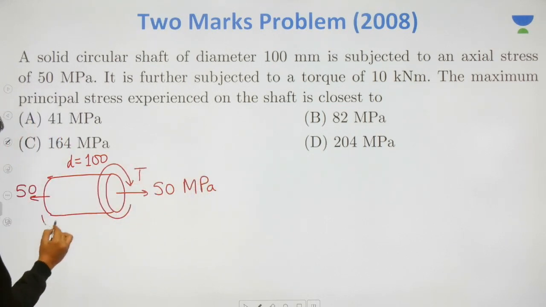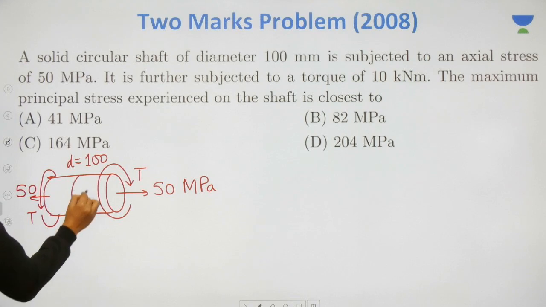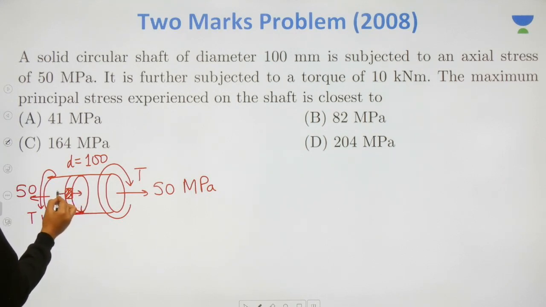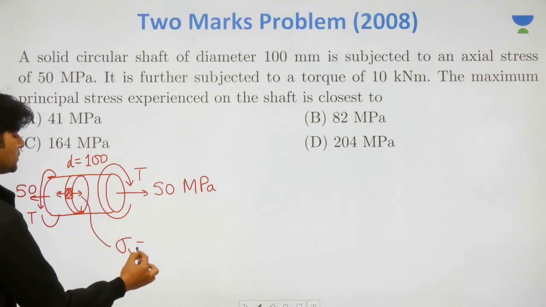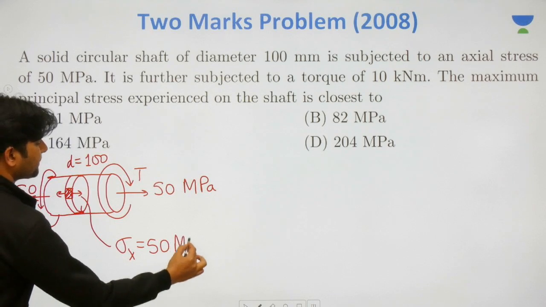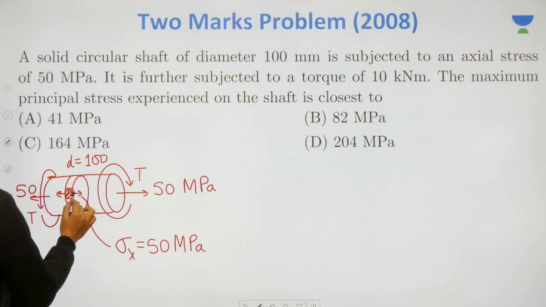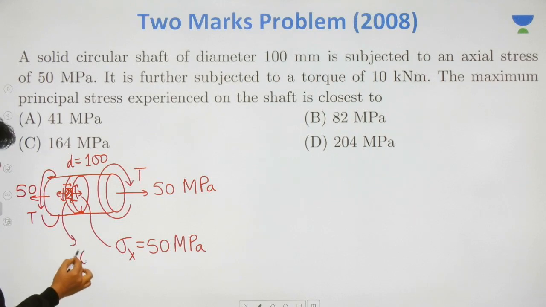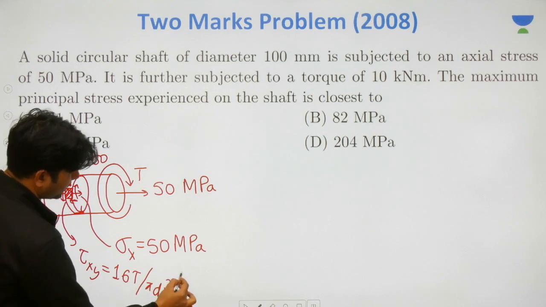Apart from it, it is subjected to some torsional loading. So due to this axial stress, what will be available? Obviously, axial stress will cause axial stress only. Due to torsional loading, what will be available? Some tau will be available, isn't it? This is going to be 16T by pi d cube.